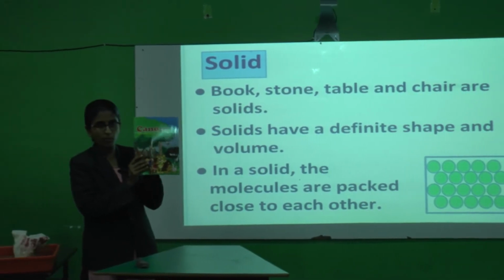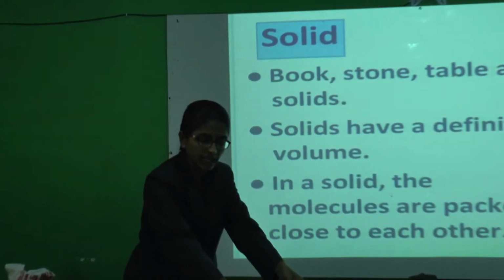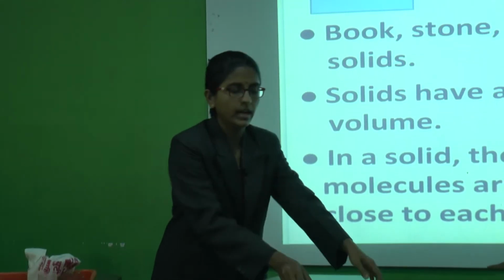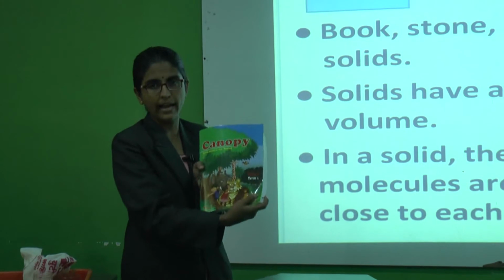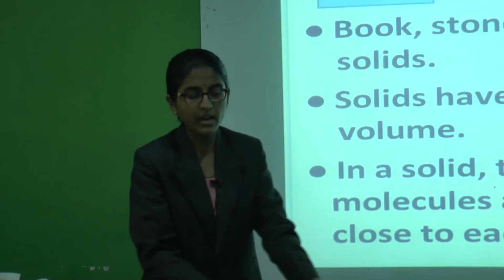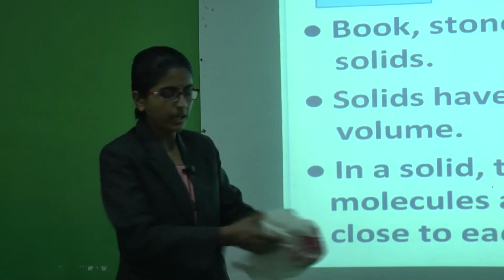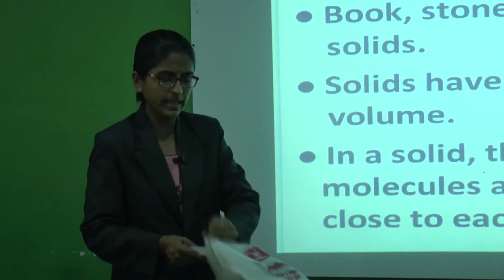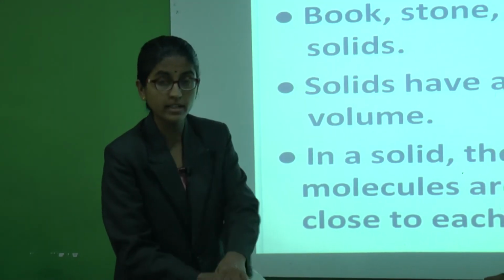Observe the shape of this book. If I keep this book on the table, the shape is the same. If I hold the book in my hand, again the shape is the same. If I keep this book in the bag, again the shape will be the same, which means there is no change in shape.